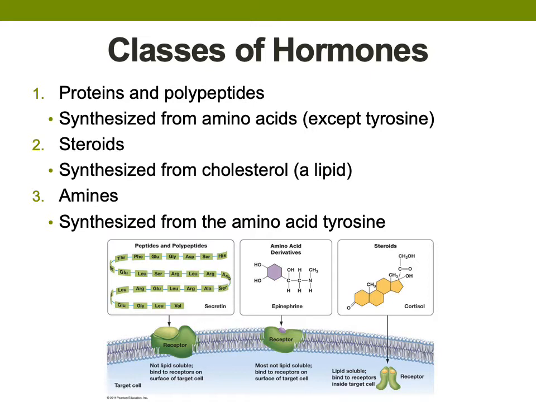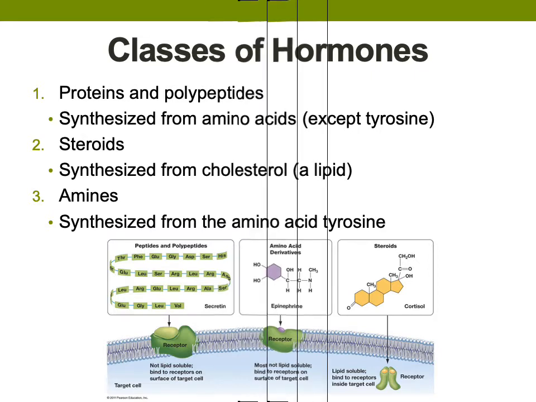Hormones are separated into three classes. The largest class is proteins and polypeptides. These proteins and polypeptides are made from amino acids except tyrosine. The only difference between protein hormones and polypeptide hormones is just the length of their chain. They both possess the same properties. The next class is steroids, which are synthesized from cholesterol. In fact, all steroid hormones are synthesized from cholesterol. Now, the last class is the amines, which are synthesized from the amino acid tyrosine. The amines are further divided into two subclasses, the catecholamines and thyroid hormones, and we'll cover more of these subclasses in the next few slides.